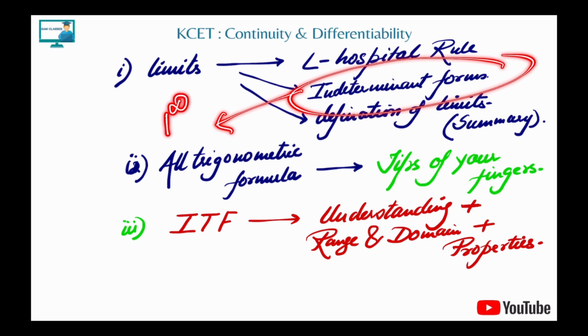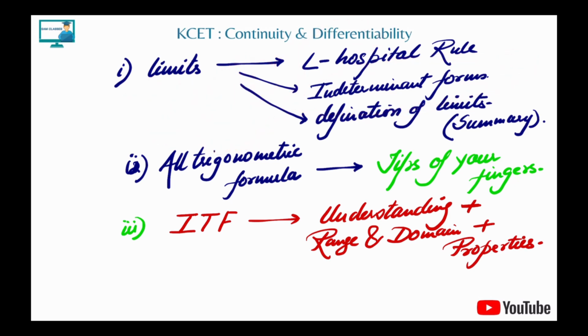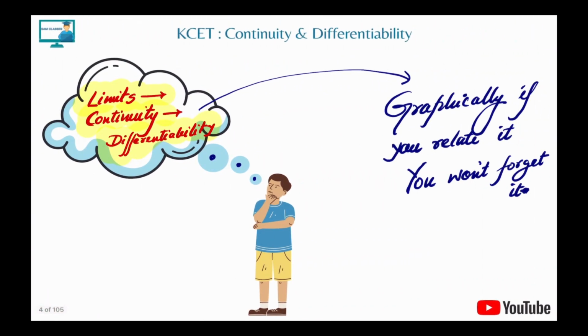By the way, students, the three indeterminate forms we will mostly be seeing are 0 by 0, infinity by infinity, and 1 power infinity, though 1 power infinity is a very rare form. These two are the more often forms, and where we use L'Hopital. This is the pretty basic picture that you need to know before starting this chapter, so that the chapter becomes like a cakewalk for you. Nothing else comes up apart from this and the continuity and differentiability concept, which we'll be teaching right now. What you have to do is limits, trigonometric formulas, and ITF. What we have told, you need to know, so that the whole chapter becomes very easy for you. Now let's start with limits, continuity, and differentiability.